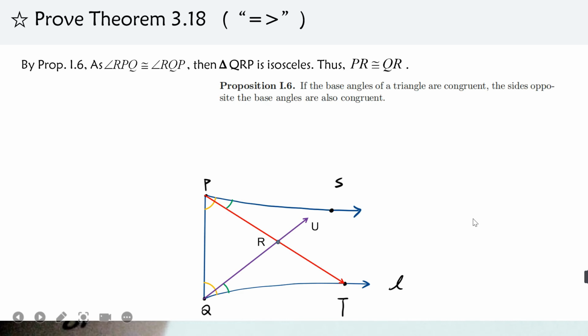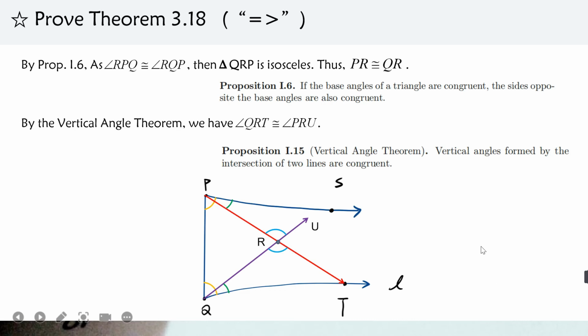According to proposition I6, consider the triangle RPQ, this one. So these two large yellow angles are equal, and these two green angles are also equal. So the remaining angles, this one and this one, RPQ and RQP, are also equal. So PRQ is an isosceles triangle, and we get PR equals QR.